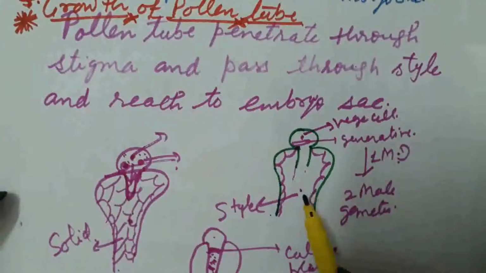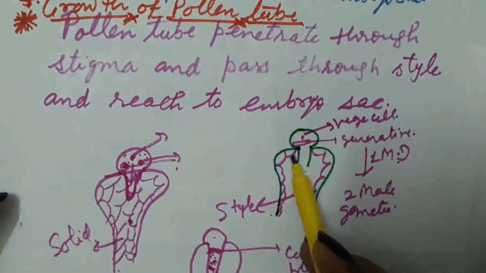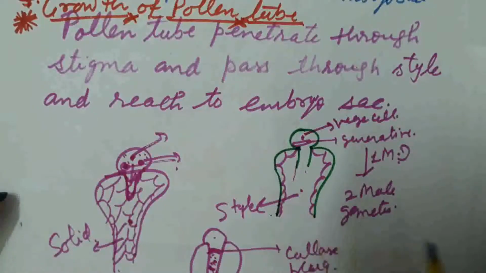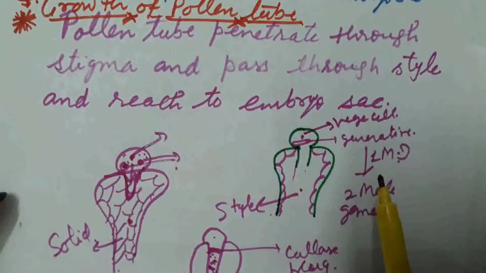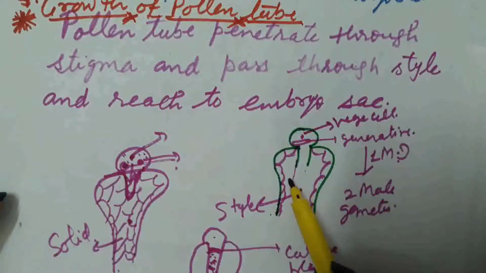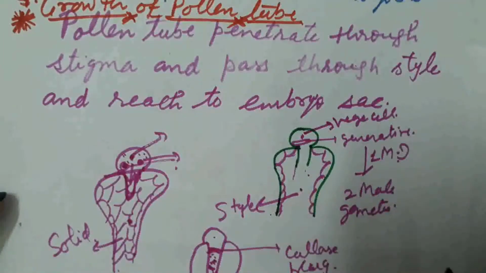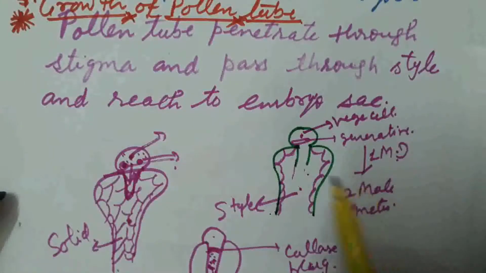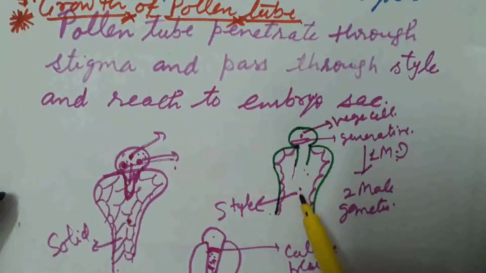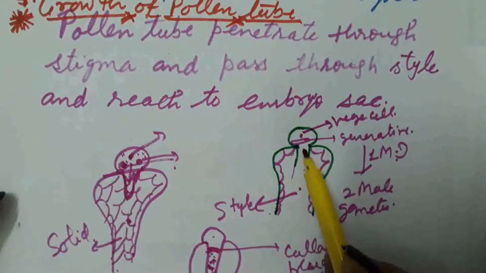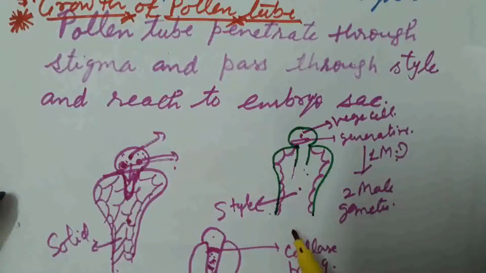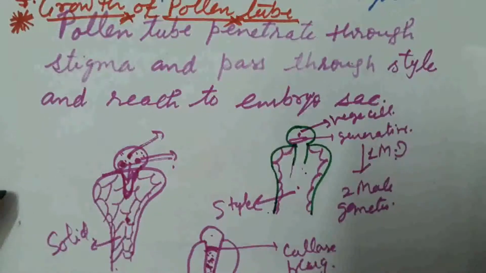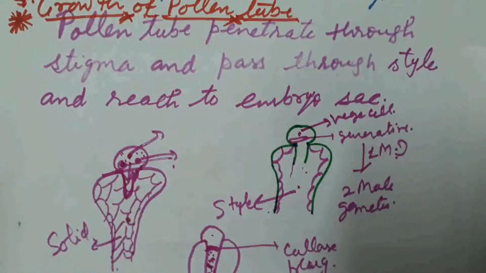If it is hollow, it consists of an outermost layer of epithelial tissue and the inside of the style is hollow. There is no tissue present. So pollen tubes simply pass through the style after penetration through the stigma and reach inside the embryo sac for the release of the male gamete.